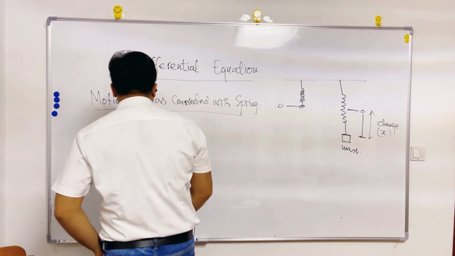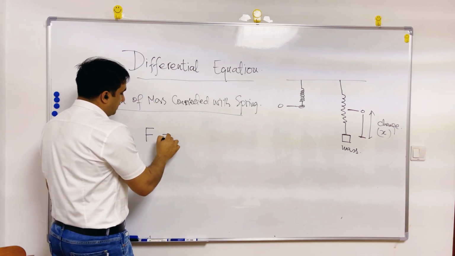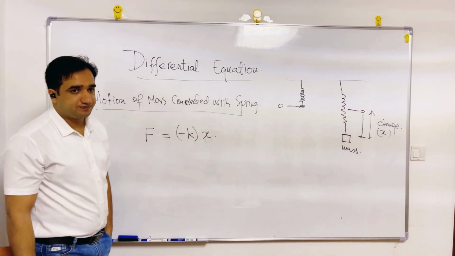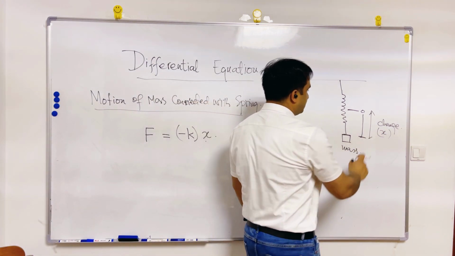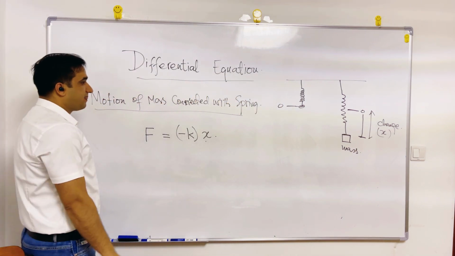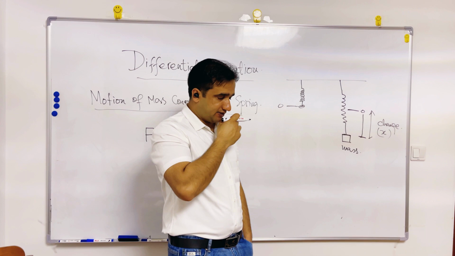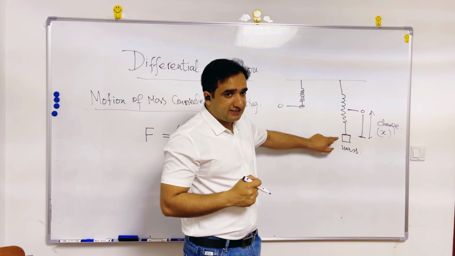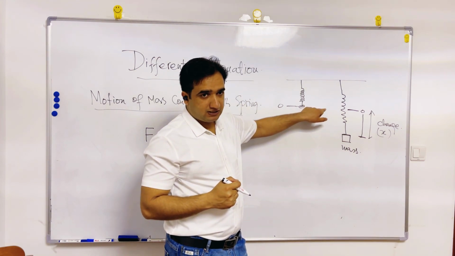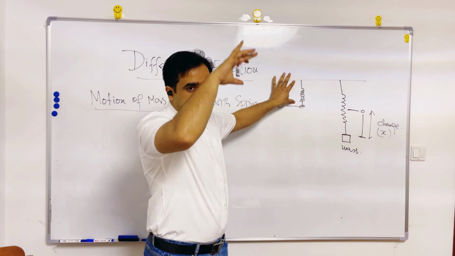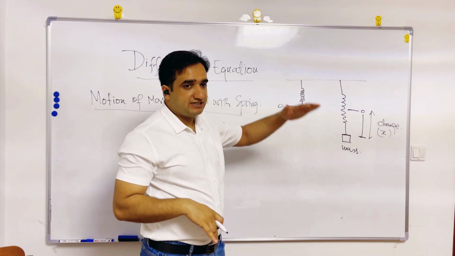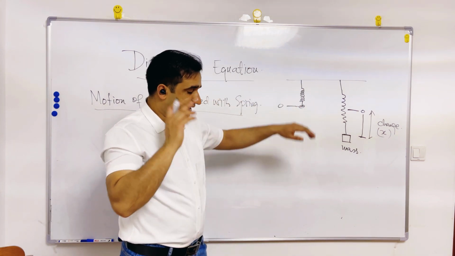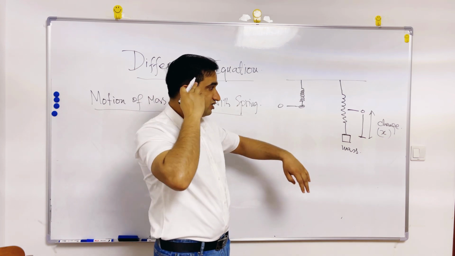Hooke's law is that a force is linked with negative k into x. This change in the length of the spring is linked with a force which will try to pull the spring back to the rest position. Now this spring was hanging from the roof, so gravity is affecting it, and when something is falling down, the gravity is positive.